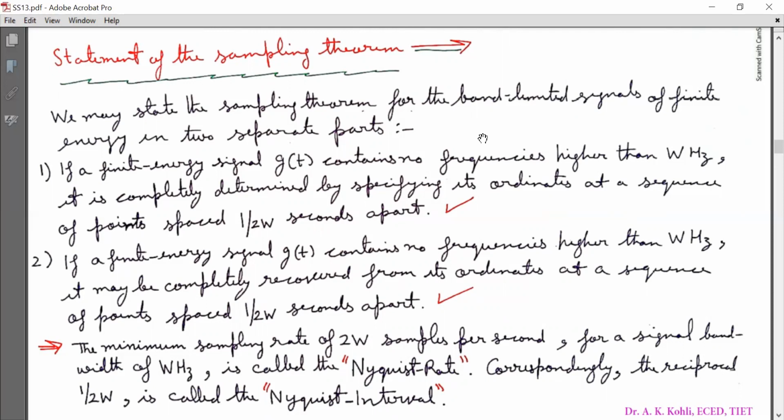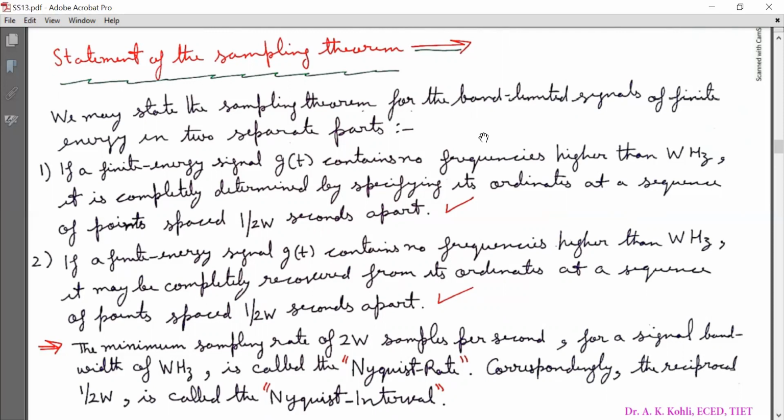Number two, if a finite energy signal g(t) contains no frequencies higher than W hertz, it may be completely recovered from its ordinates at a sequence of points spaced 1 by 2W seconds apart.